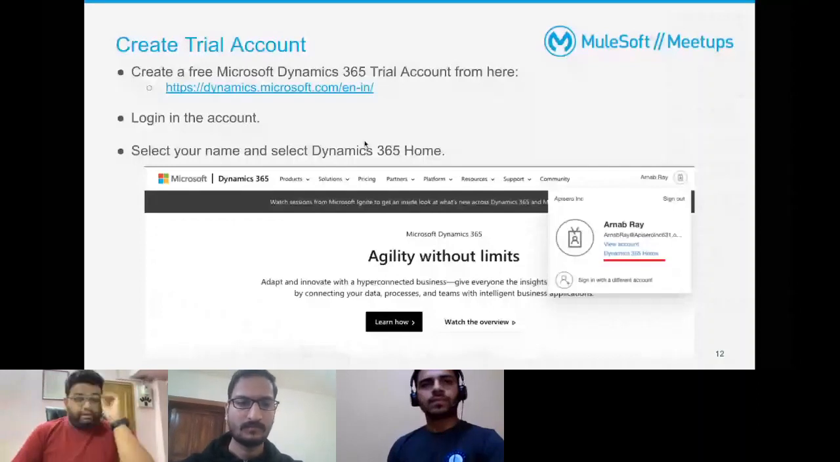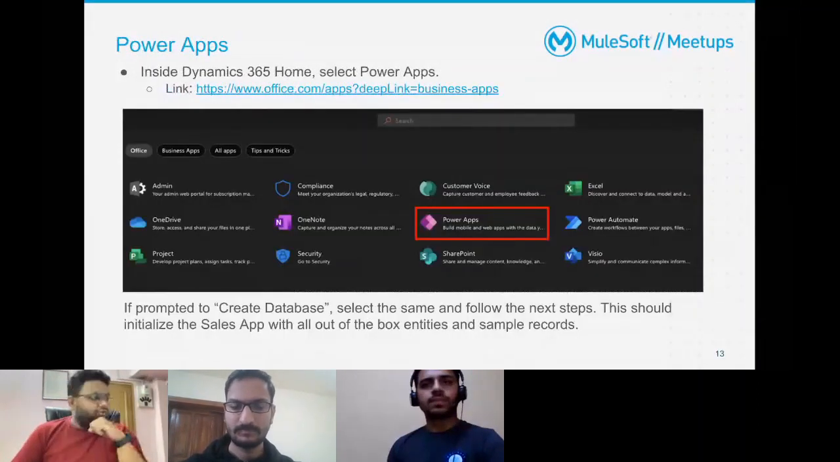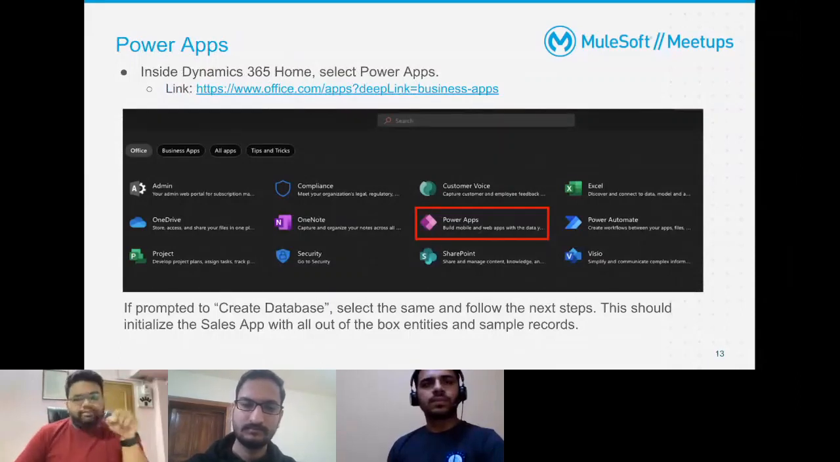And again, all of the steps that I showed right now are in this PPT itself. You need to go to Power Apps. The first time you go inside Power Apps, it might prompt you to create a database. You need to select the same, and there are just some next buttons. This should initialize a sales lab with all of your out-of-the-box fields and sample records so that you can navigate in a trial account.